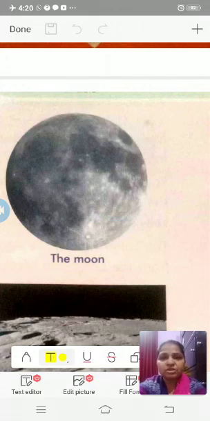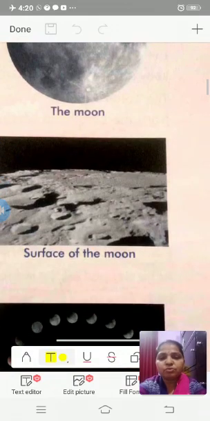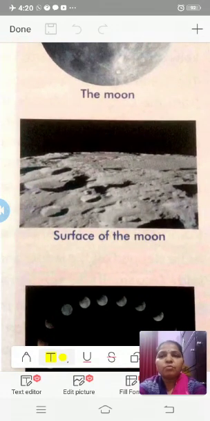So, the surface of the moon. How is the surface of the moon? The moon is not really a good mirror. It is not smooth and shiny. In fact, it is a ball of grey rock, some of which is made up of mountains and saucer-shaped holes called craters. It also has large flat areas. When we look at the full moon, we often see dark patches.